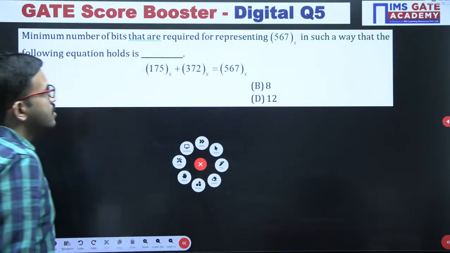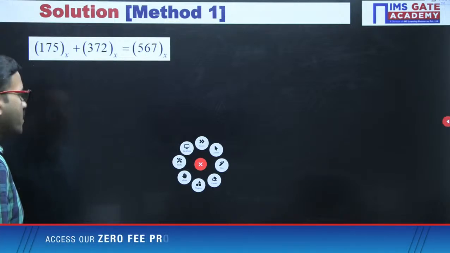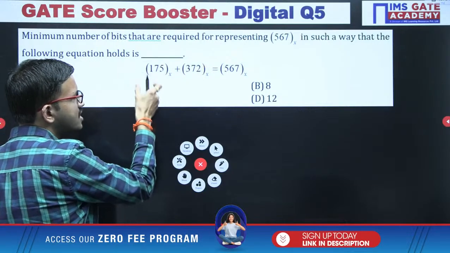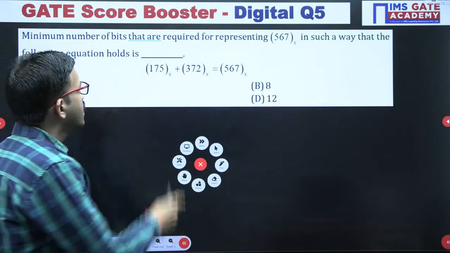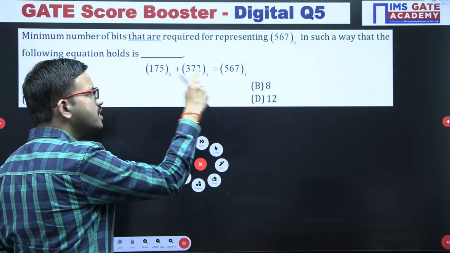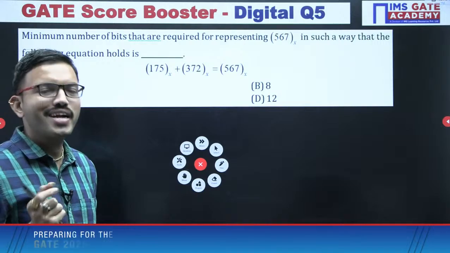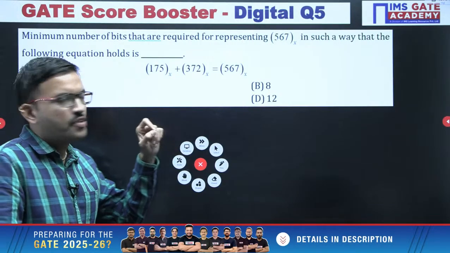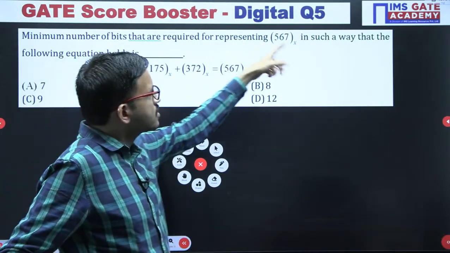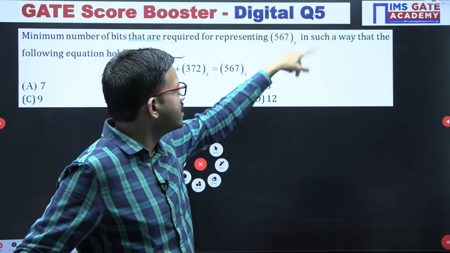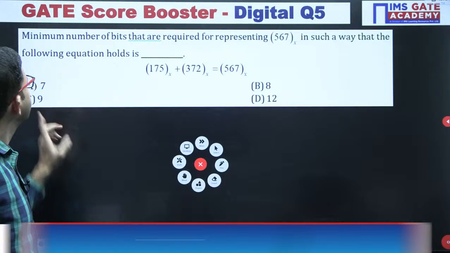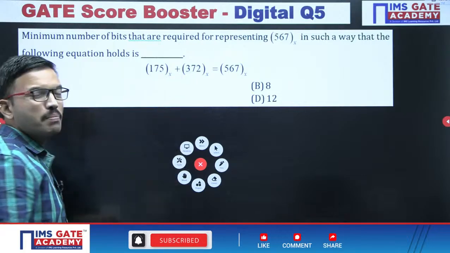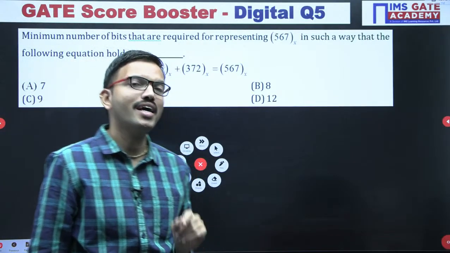See, in this question you have one equation like this, with three numbers, 175, 372, 567. In this equation all these numbers belong to one particular base or radix, but they haven't mentioned it. First of all, let us find that base value. Once you get it, you consider that base for this number, and they are asking how many bits are sufficient for representing that number. That is the question. For the timing, in order to find the base value x, I will discuss the conventional approach first, and then the shortcut.